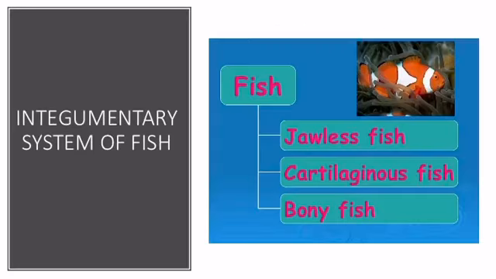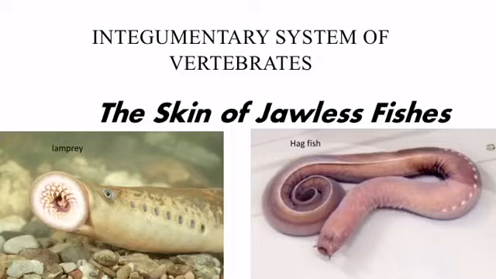Integumentary system of fish. Broadly, fish are classified into 3 groups: jawless fish, cartilaginous fish, and bony fish. In this lecture, we will study the integumentary system of jawless fish, cartilaginous fish, and bony fish. This is a photo of a lamprey, and this is a photo of a hagfish, and both of these fishes are jawless fishes.